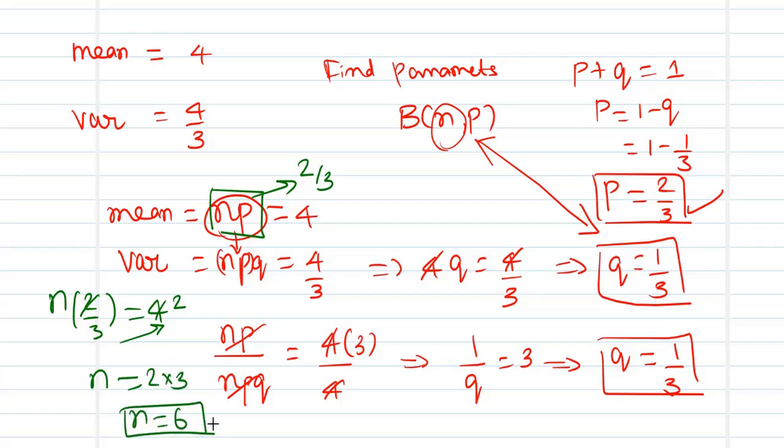So we have obtained the parameters of the binomial distribution. For this problem, the random variable x follows a binomial distribution with number of trials n equal to 6 and probability of success equal to 2 by 3. This is how you can estimate the unknown quantities from the given data.